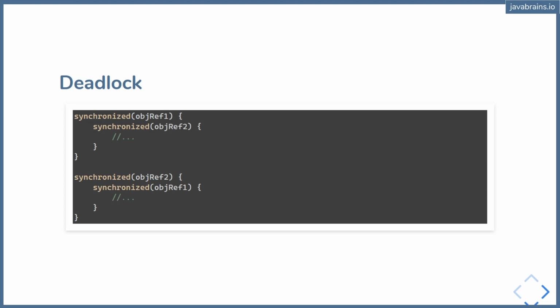There are other variants of this, of course, like the circular invocation of synchronized methods. It may not be synchronized blocks, but there is one synchronized method calling something else: A calling B, B calling C, and C calling A. Let's assume they're all synchronized. Now, if all of them happen to be on the same object reference, like all methods of the same class, then you don't have a problem because the lock would have already been acquired by that thread. But let's assume they're different objects, and now we have a circular invocation and you run into a problem.